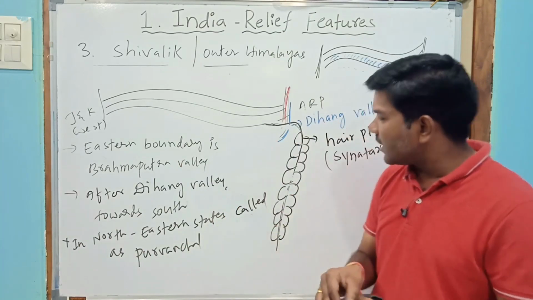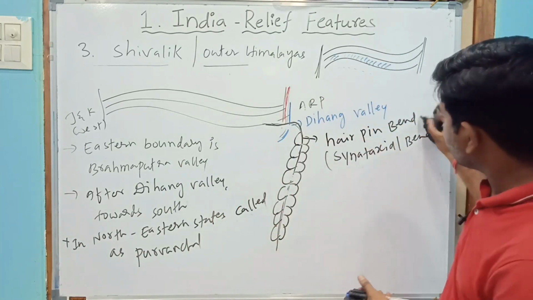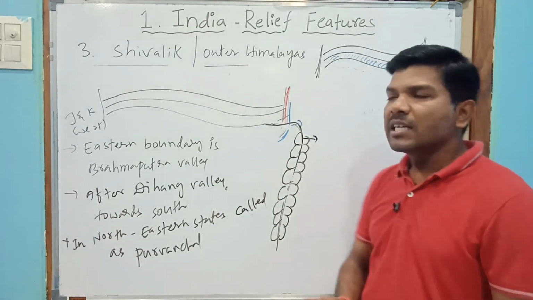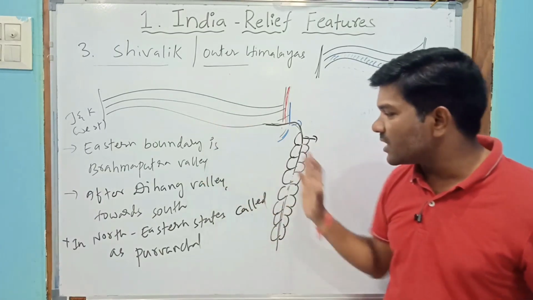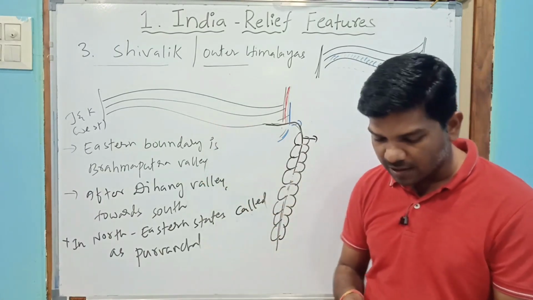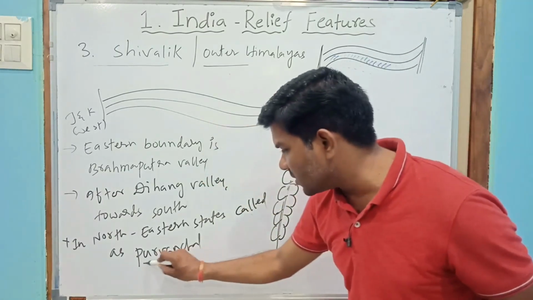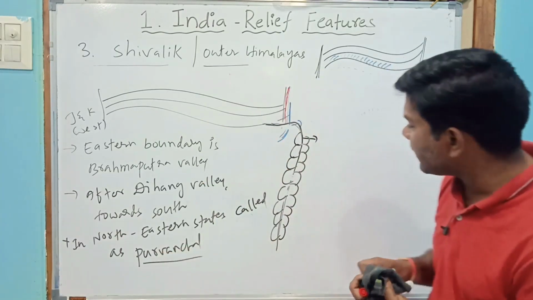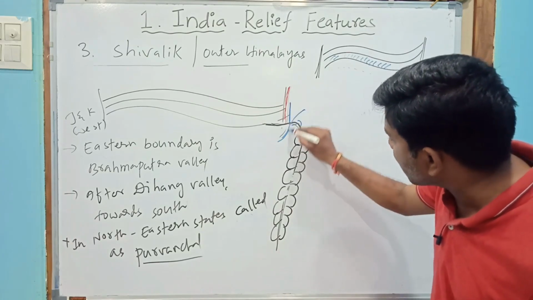I'll explain Purvanchal in Arunachal Pradesh. You understand that the southern extension of the Himalayas is called Purvanchal. Very, very important. For example, this is Arunachal Pradesh.